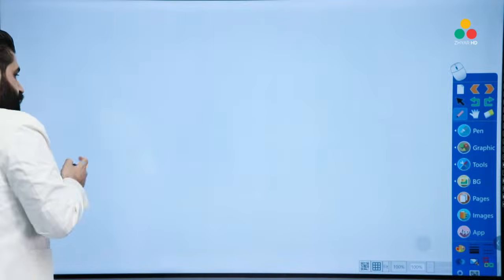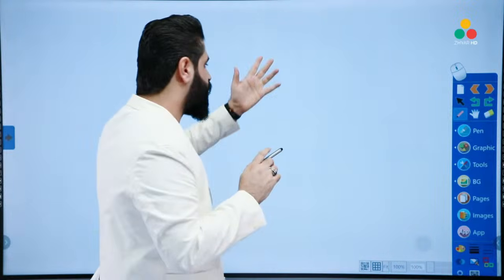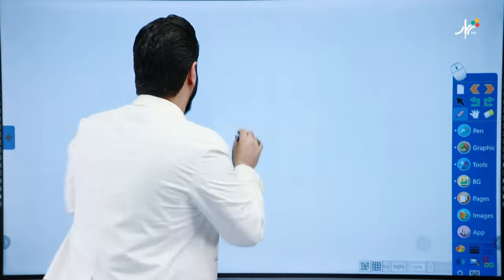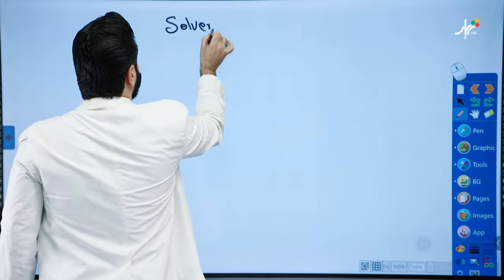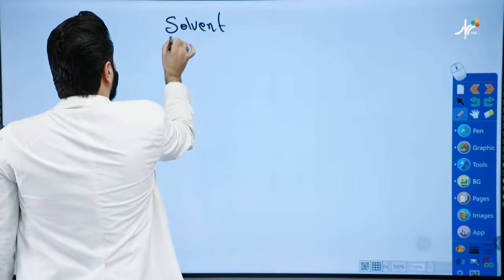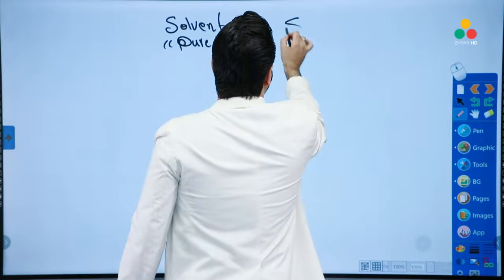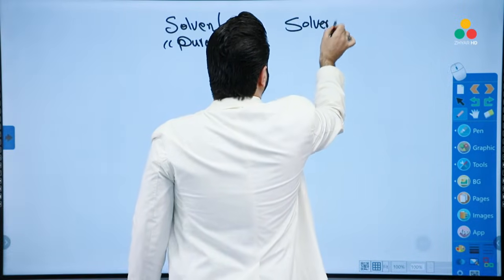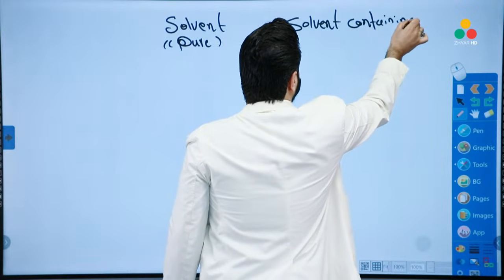For all four properties, we will compare two things: the pure solvent with the solvent containing solute.